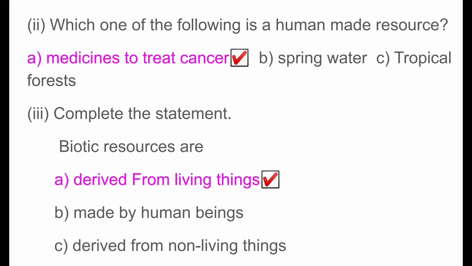Next, complete the statement. Biotic resources are A. Derived from living things. B. Made by human beings. C. Derived from non living things. The answer is option A. Derived from living things.